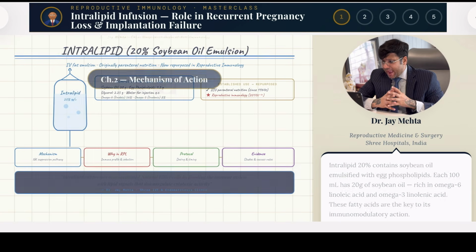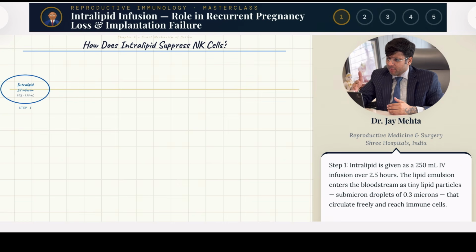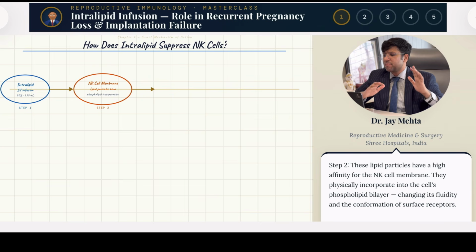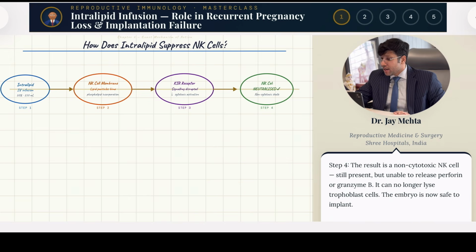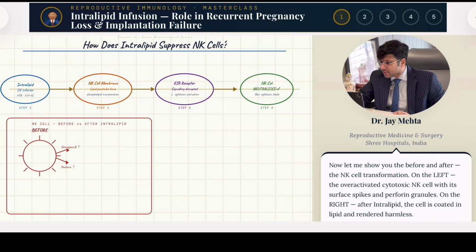How does it exactly act? It basically goes and acts upon the natural killer cells. Remember, guys, we are always worried about the uterine natural killer cells as far as reproductive immunology is concerned. On the natural killer cells, it makes sure that the lipids which are surrounding that get nicely coated, especially the signaling PPAR receptors. This is all that you are supposed to remember. When it goes and coats it, the activation gets neutralized, as a result of which the toxic effect on the embryo gets neutralized and the embryo can get beautifully implanted and grown inside the endometrium.